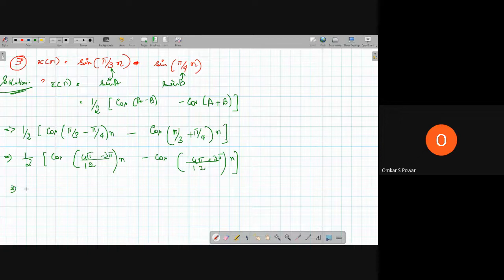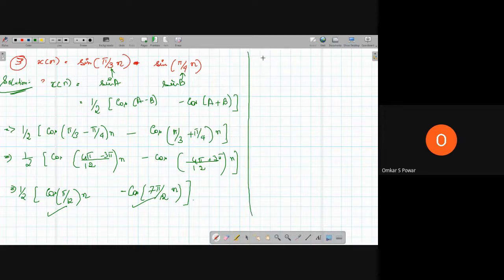So which is equal to half of cos pi by 12 into n minus cos of 7 pi by 12 into n. So we know x1 of n and x2 of n. Then we can proceed as in the previous one. So your x1 of n is equal to cos pi by 12 into n.